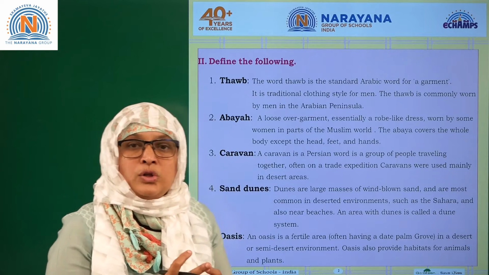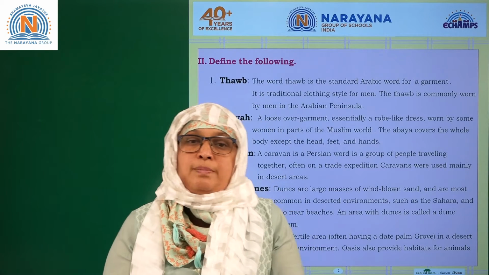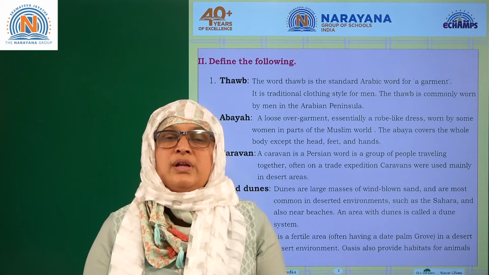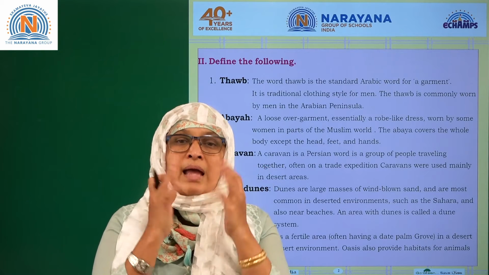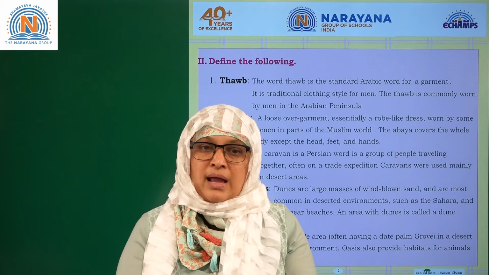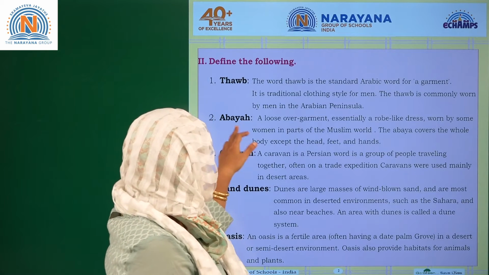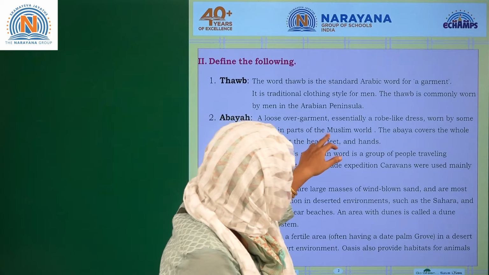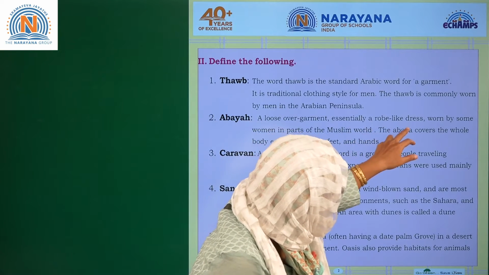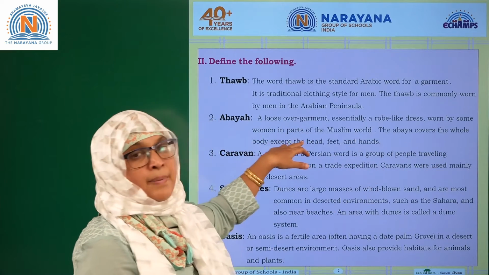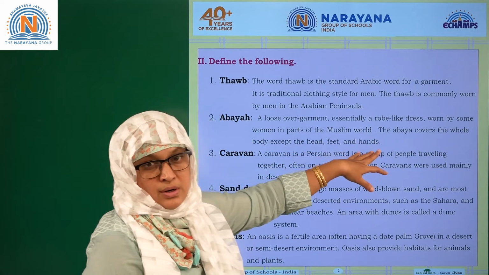Now abaya. Abaya is a cloth which is worn by women of Saudi Arabia. They cover the whole body, leaving the head, hands and feet. It is very loose and very long. Abaya is a loose overgarment, essentially a robe-like dress worn by some women in parts of the Muslim world.